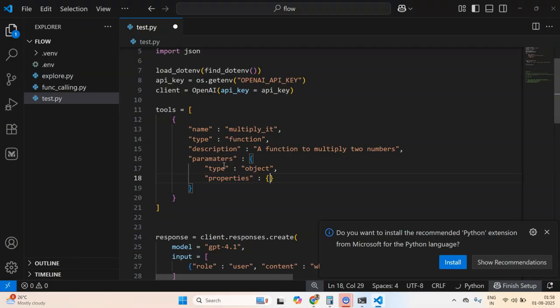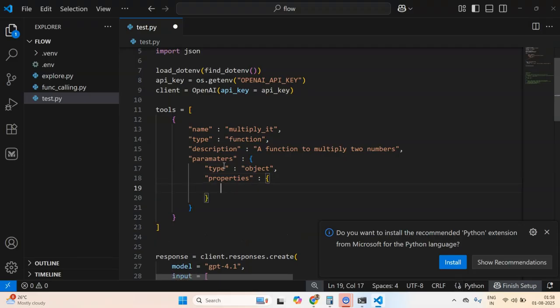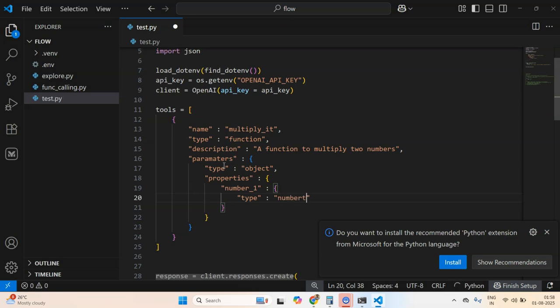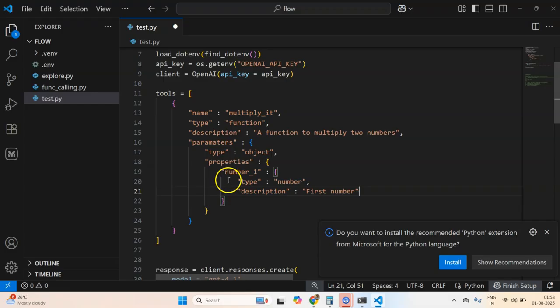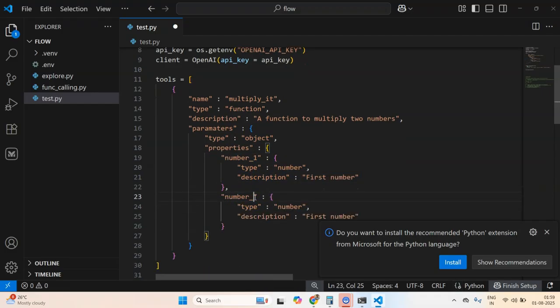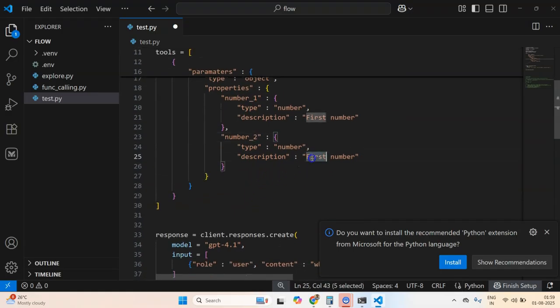and this properties will in turn be an object, and each key in this object would be the parameter names. So I'll call maybe number 1, and this will be again an object, and this will have a type, and here I can call it number, and then description. Description will be first number, and then I can just copy it and write it here, and I can call it number 2 and change the description.